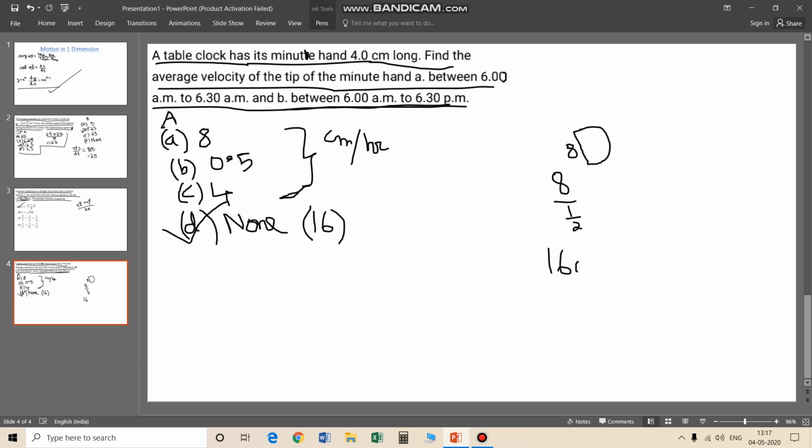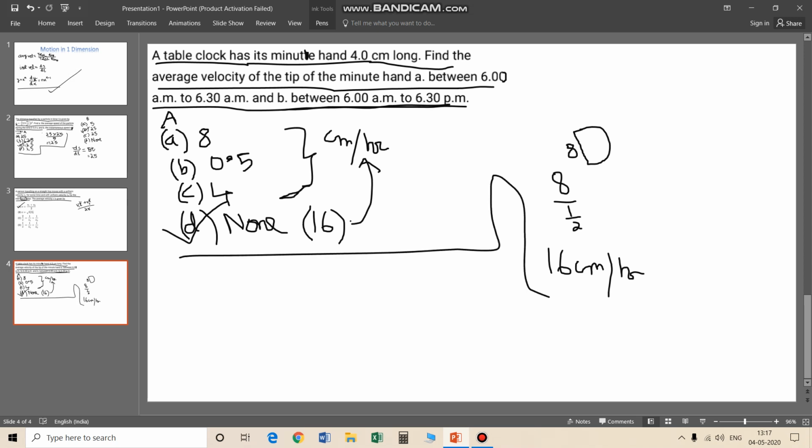Unit is centimeter per hour as told previously. Now, this is the solution of the first part.